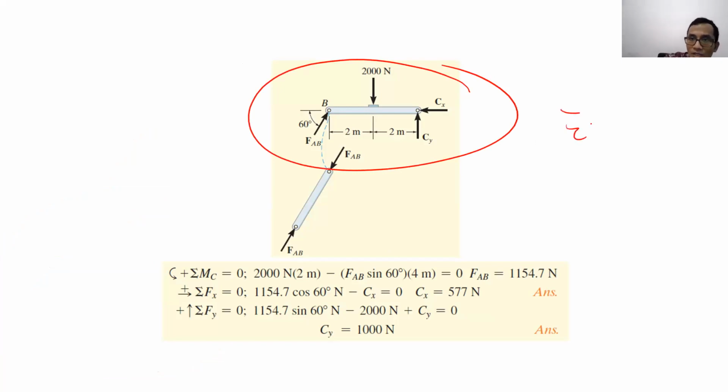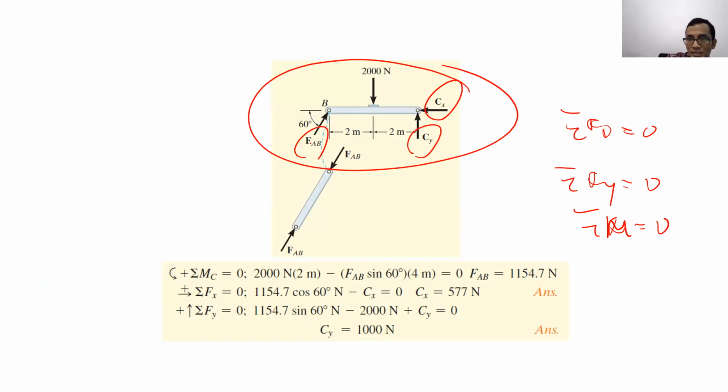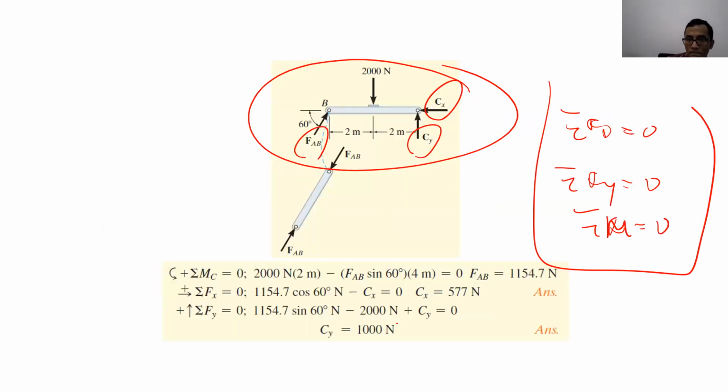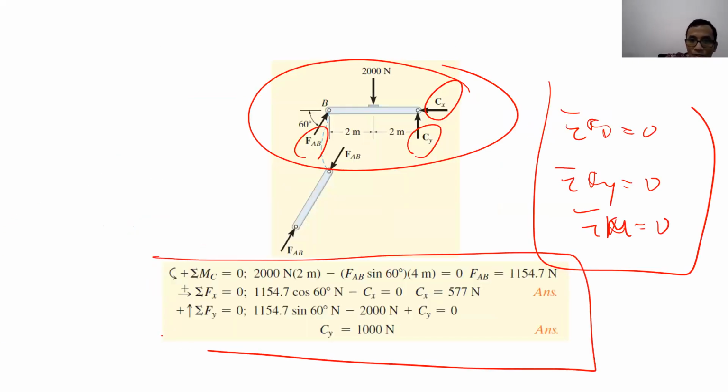We have three equations: sigma Fx equal to 0, sigma Fy equal to 0, and sigma moment equal to 0. And we have three unknowns: Cx, Cy, and FAB. The number of equations matches the number of unknowns, so we can solve that. Remember, the number of equations and the number of unknowns is supposed to match in order for us to be able to solve this. So we will be able to solve for Cx, Cy, and FAB using these three equations. And this is the result.